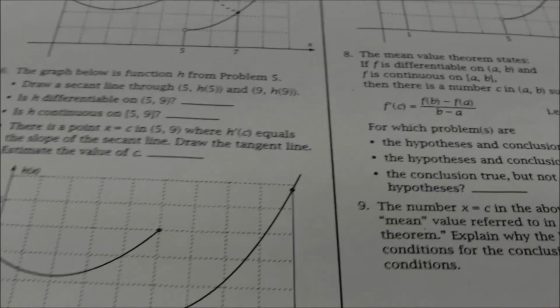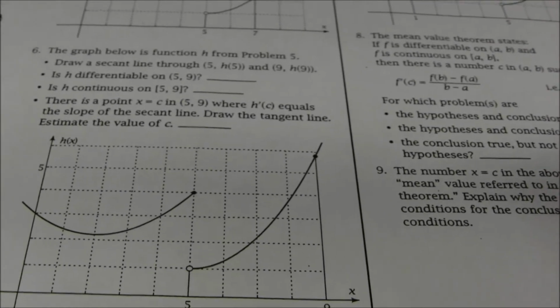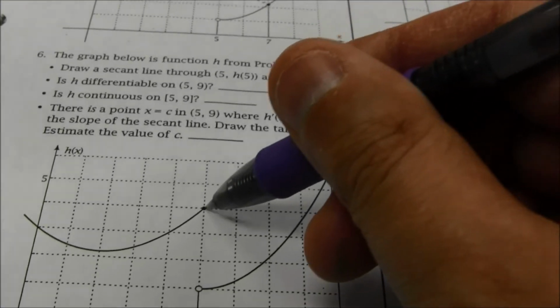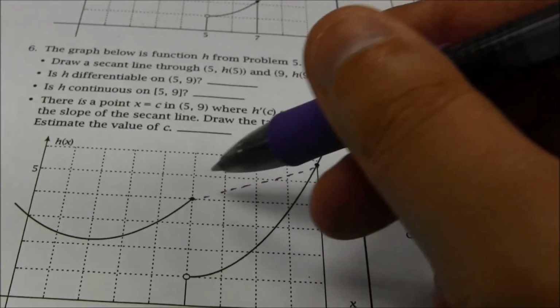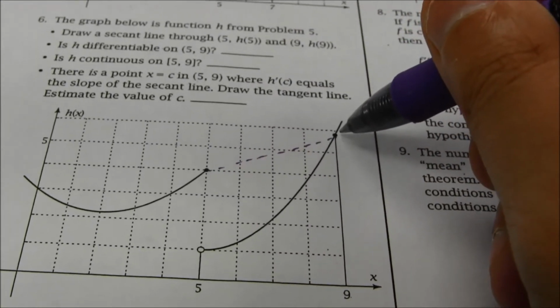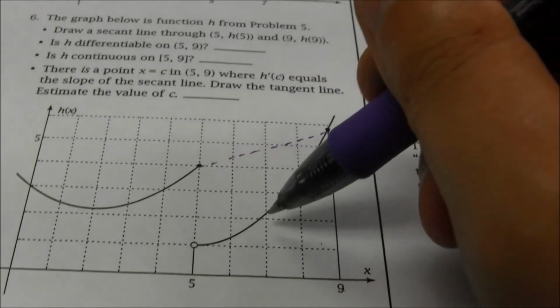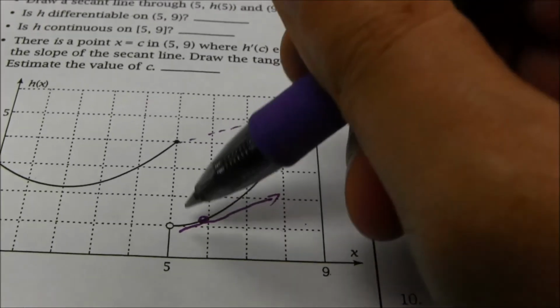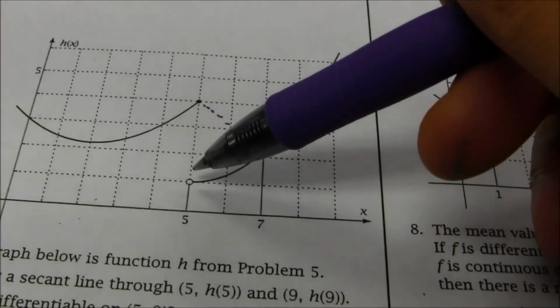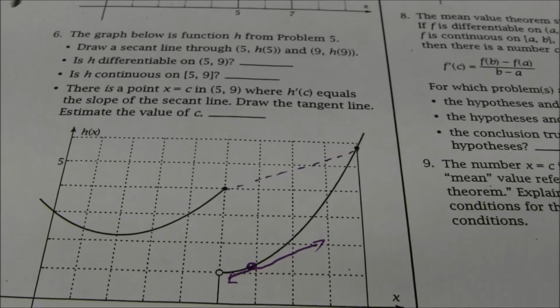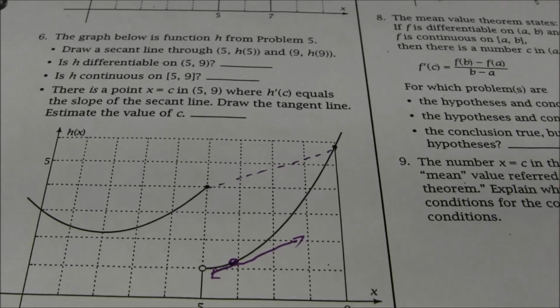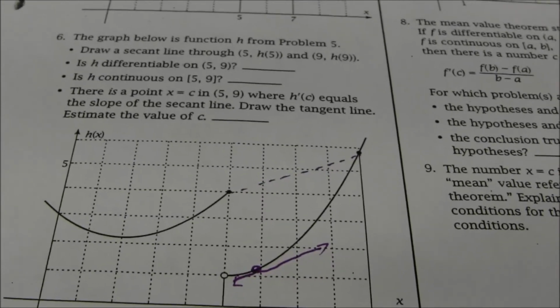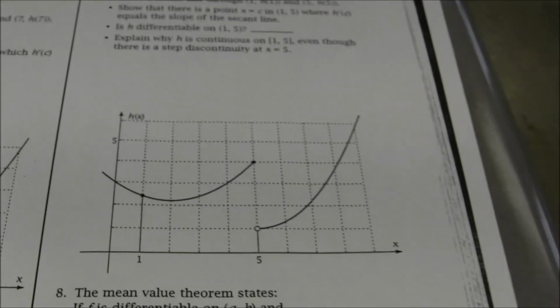Okay? Now, is it possible to have it work? Yeah, it is. It is possible to have it work. For example, you can see here, if you find the slope between the essentially f of a and f of b, we're looking between 5 and 9 right here. In this particular case, it does look like there's a point down here where the tangent line has the same slope as the secant line. So we've seen a case where we have a discontinuity at the end of the interval that doesn't work. We have a case where it does work. Okay. However, if it's not continuous over the entire interval, including the endpoints, we're not guaranteed that the mean value theorem will work.